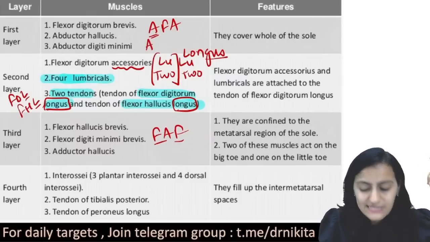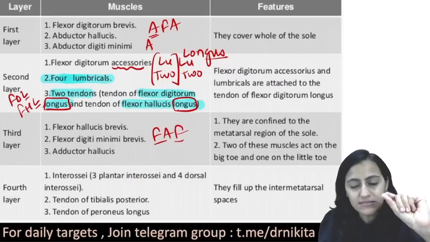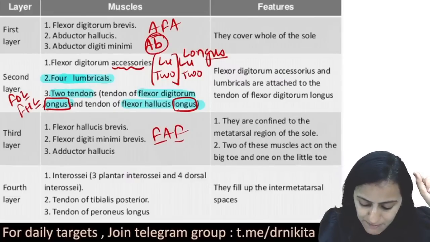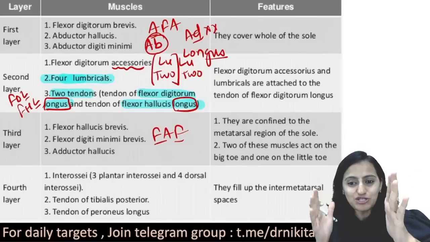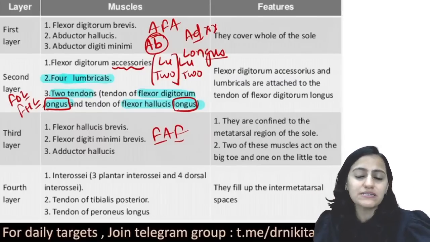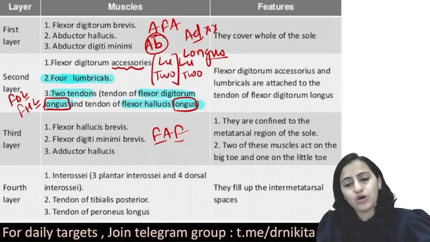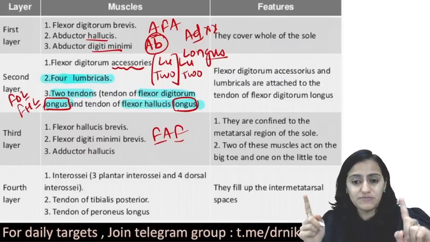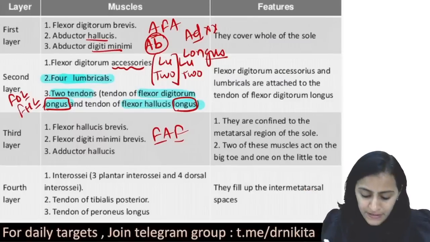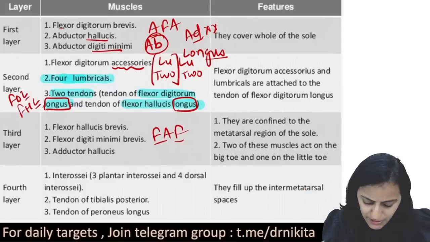Which are the two A's? Is it adductor or abductors? Remember the AB abductor comes first, not the AD. If you look at it dictionary-wise also, abductors come first, adductors come later on. So it is abductor hallucis and digiti minimi, the great toe and the little toe, and you have the flexor digitorum brevis.